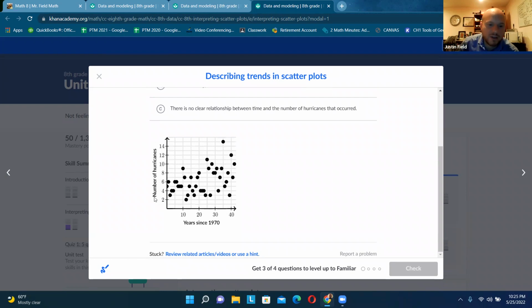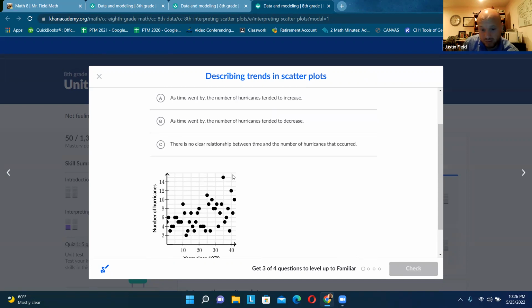And the response variable is number of hurricanes. So it does kind of look like they're increasing a little bit. You know, there's some high numbers over here that are not over here, but it's not very clear.